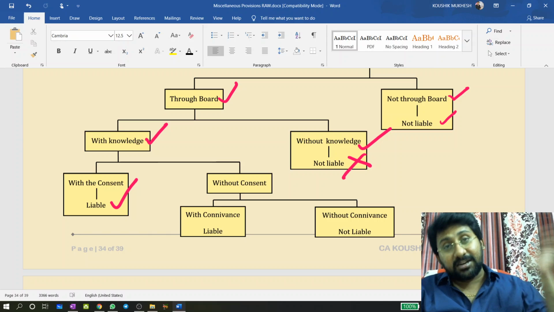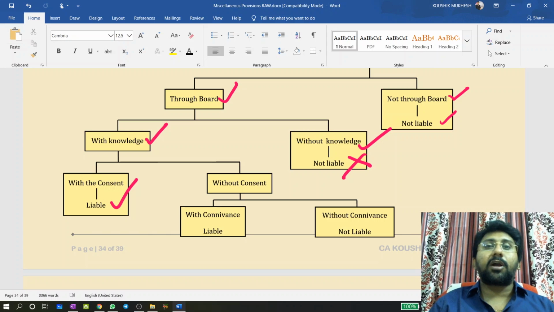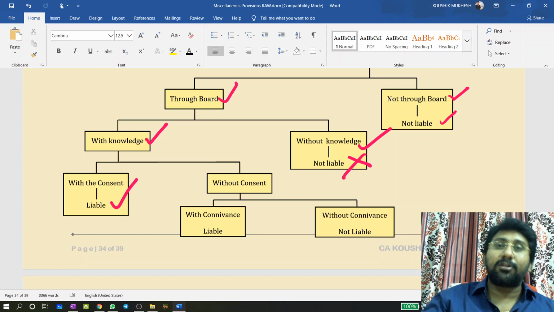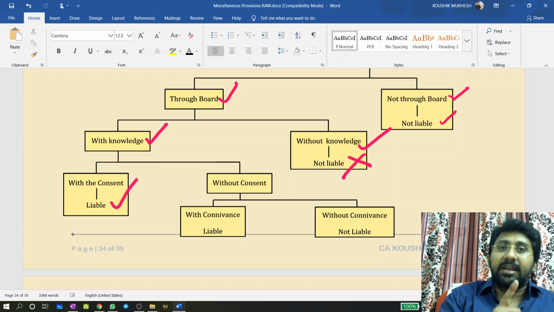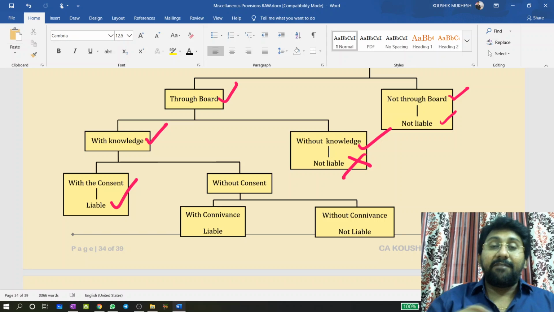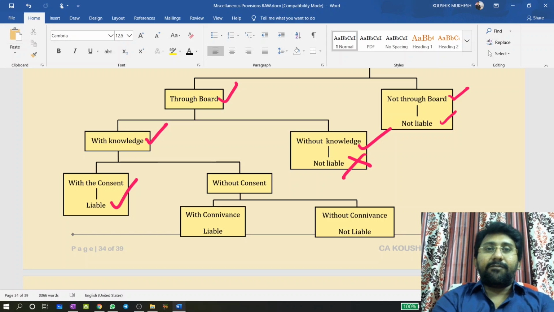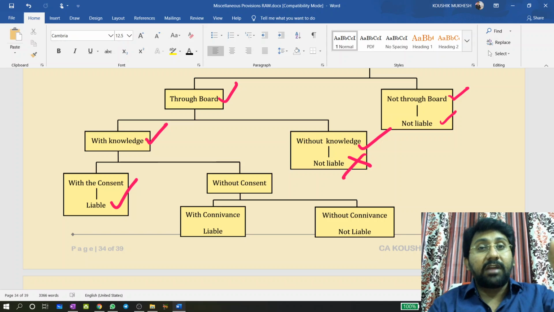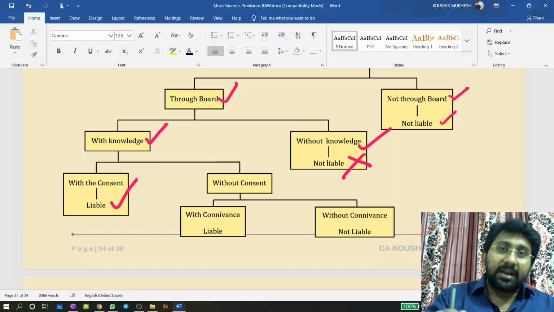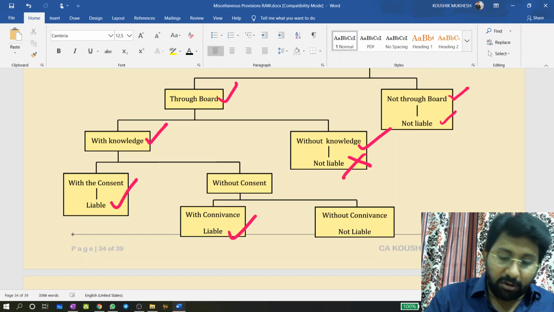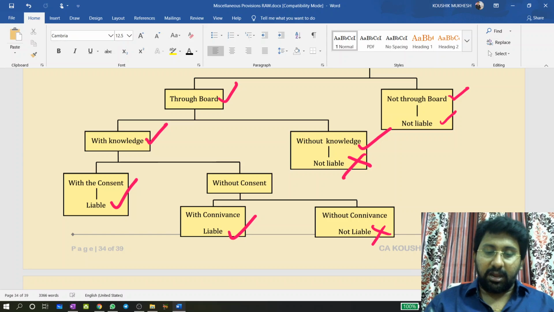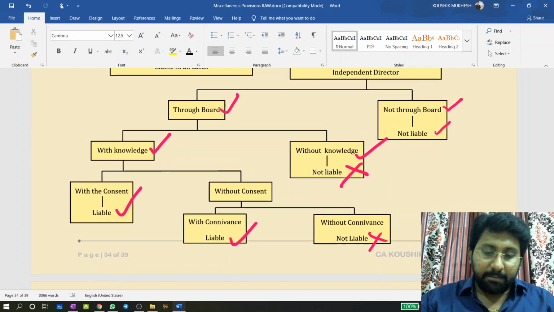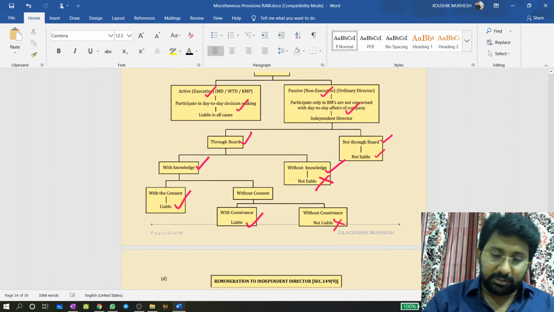Not consenting, also liable, if it happens with his connivance. Consent means I'm giving consent for doing wrong. Connivance means I'm not doing wrong, but I'm allowing others to do wrong. That means a decision is taken at a board meeting. If I vote against, that wouldn't have happened. I will keep silent and allow others to vote in favor. That means connivance means allowing others to do it. Even if you don't consent, if it happens through your connivance, again you are liable. Without connivance, not liable. Everyone, I request, please write down this chart in your notes.